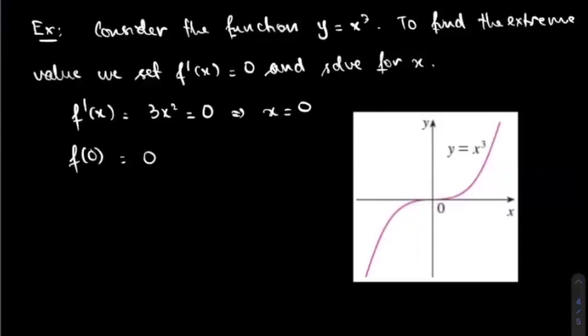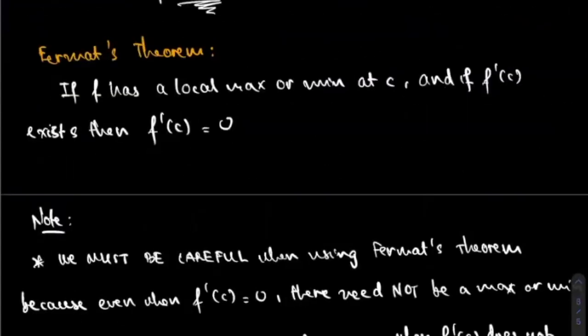All right. The second condition for Fermat's theorem is that the derivative at that point exists. So what I'm going to do is give you another example. For this example, I'm considering the function f of x equal to absolute value of x, and take the derivative. In order to find the maximum value or minimum value, we take the derivative, set that equal to 0, and see what happens.